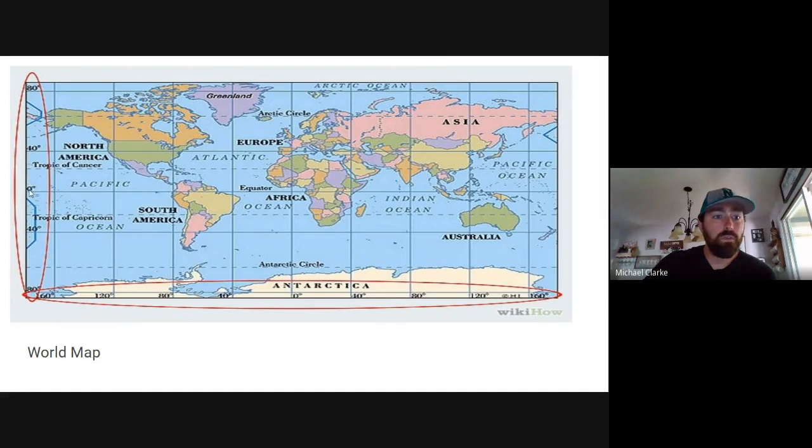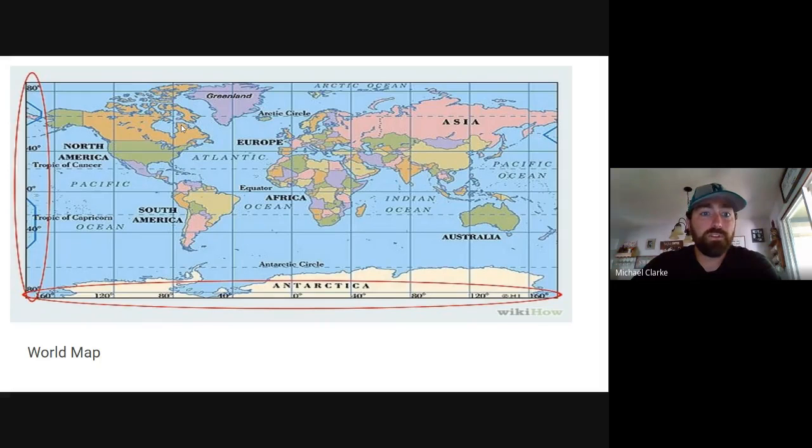Notice that there's a 0 degrees latitude. That's known as the equator, the hottest points on Earth. Everything north of that 0 degrees is north latitude. So this 40 degrees right here, if you follow my mouse, is 40 degrees north latitude because it's 40 degrees north of the equator. 80 degrees north latitude is 80 degrees north of the equator. Anything south of the equator would be 40 degrees south latitude, 40 degrees south of the equator, or 80 degrees south of the equator. Those are lines of latitude.